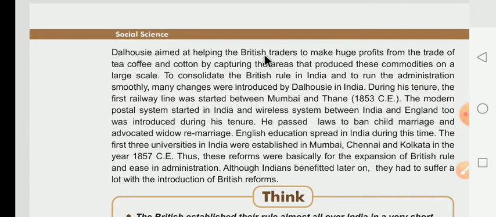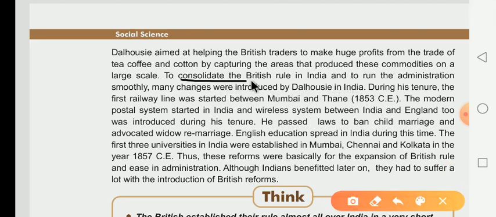Dalhousie aimed at helping the British traders to make huge profits from the trade of tea, coffee and cotton by capturing the areas that produced these commodities on a large scale. To consolidate, consolidate meaning मजबूत करना, the British rule in India, and to run the administration smoothly, many changes were introduced by Dalhousie in India.